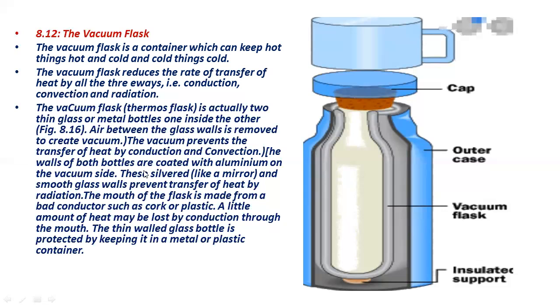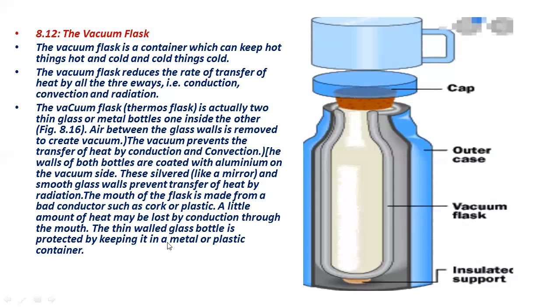The walls of both bottles are coated with aluminium on the vacuum side. These silvered, mirror-like, smooth glass walls prevent transfer of heat by radiation. You can see that the inner flask of the thermos is coated with silver colour aluminium, and that aluminium prevents the transfer of heat by radiation. The mouth of the flask is made from a bad conductor such as cork or plastic. A little amount of heat may be lost by conduction through the mouth.